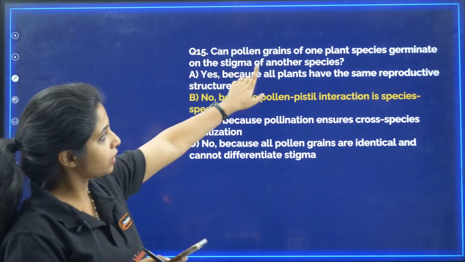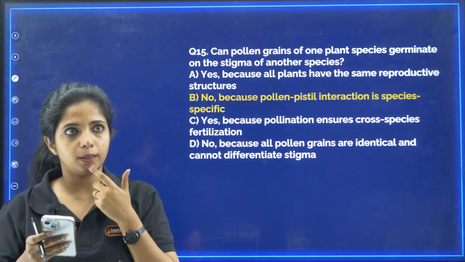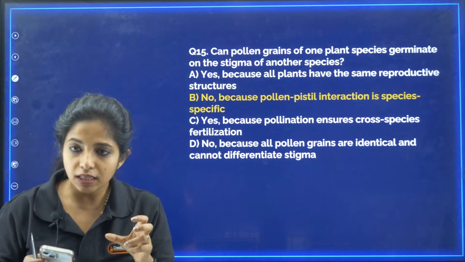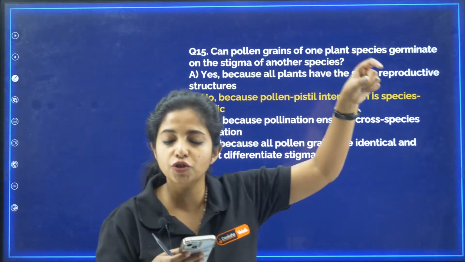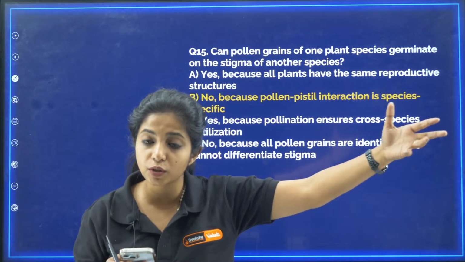Listen to me. Pollen grains of one plant. For example, I have one plant species. Let me take one plant, rose. This particular pollen grain, can it go and germinate on a hibiscus plant? Can it go and germinate on a hibiscus plant? No.